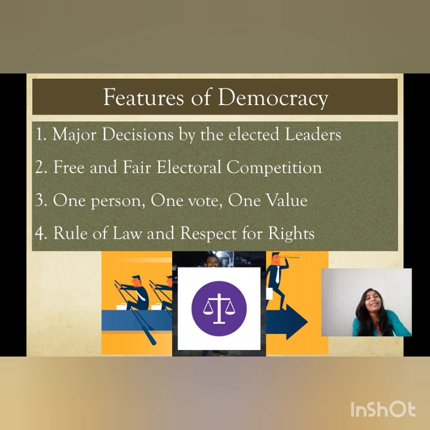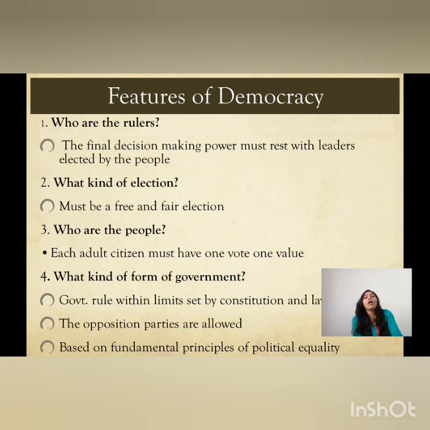Now students, let us first understand what these features are trying to tell us and what they mean. The first feature asks: who are the rulers? Meaning, in the country, who is going to have the power and take the major decisions? The final decision-making power must rest with the leaders elected by the people. So the first feature says that the major power should be with those who are elected by the people, the representatives of the people.